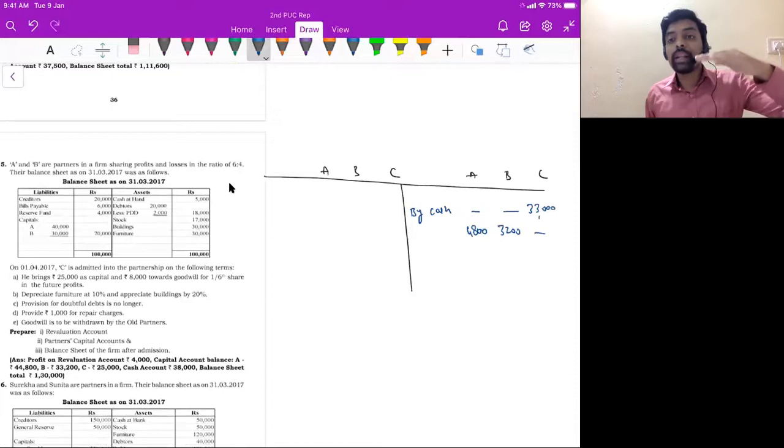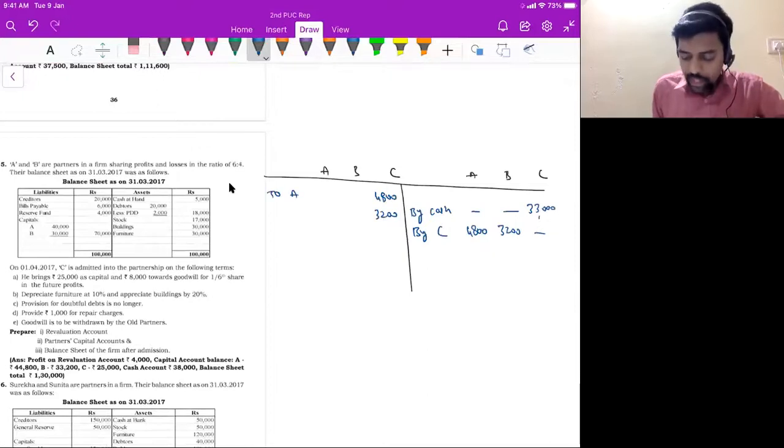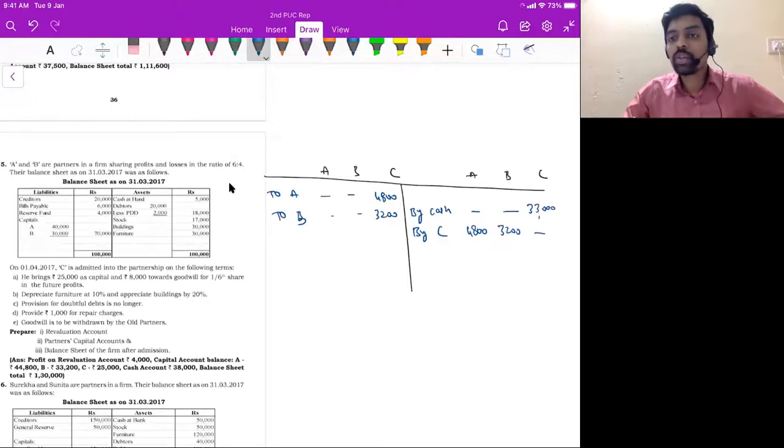Their capital balance is increasing, so credit side. And C capital balance is reducing, 4,800, 3,200. So credit side by C's capital account, debit side to A's capital account to B's capital account. Understood? Now look at the fifth adjustment.